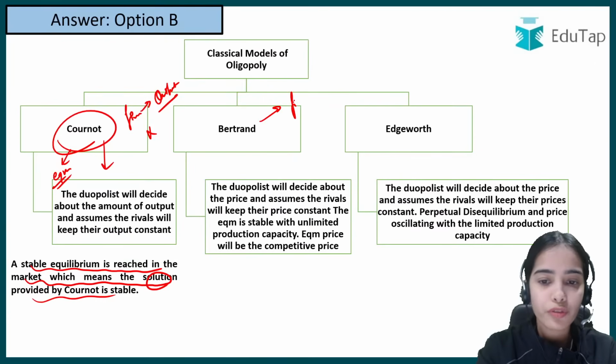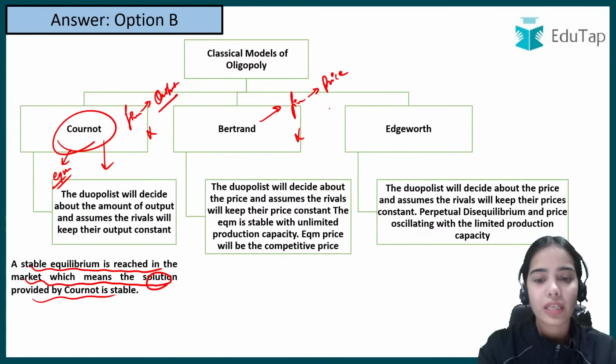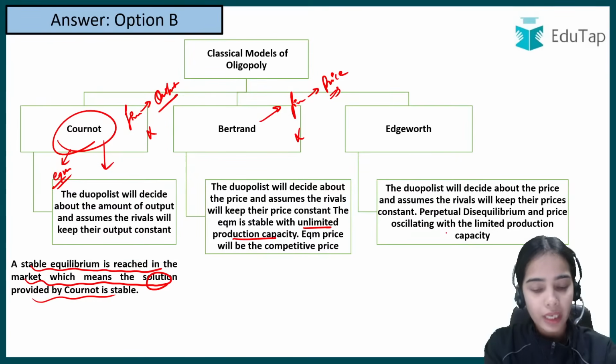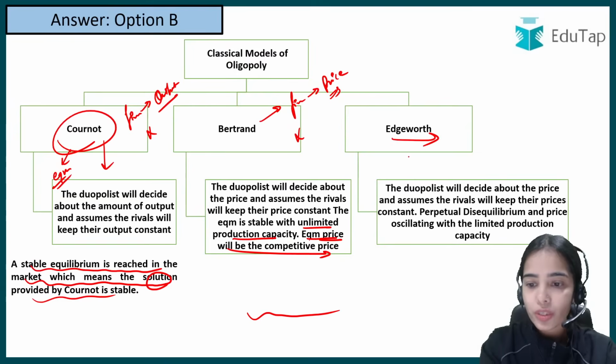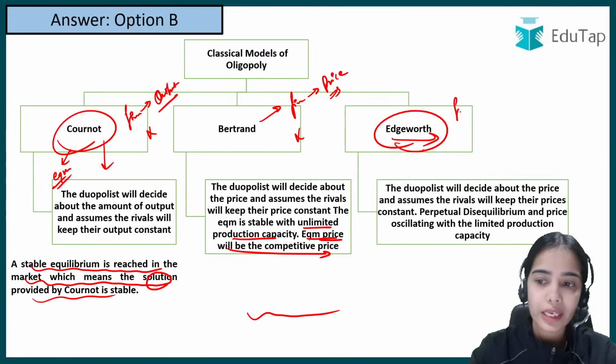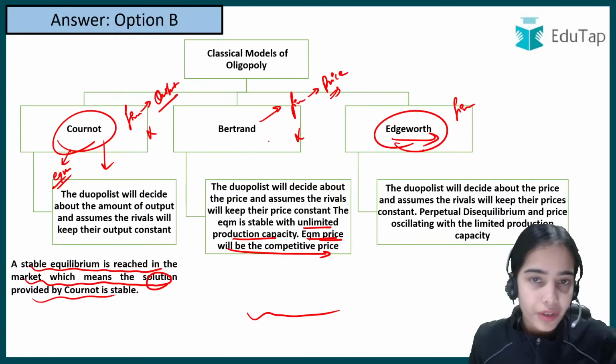In the Bertrand model, the firm thinks that if I change my price, the other firm will not change its price. So here the main component is price. There is unlimited production capacity for each firm, and the equilibrium price is always the competitive price, that is, the perfect competition price, we can say. Okay, Edgeworth model. In the Edgeworth model, the same assumption of the Bertrand model is assumed.